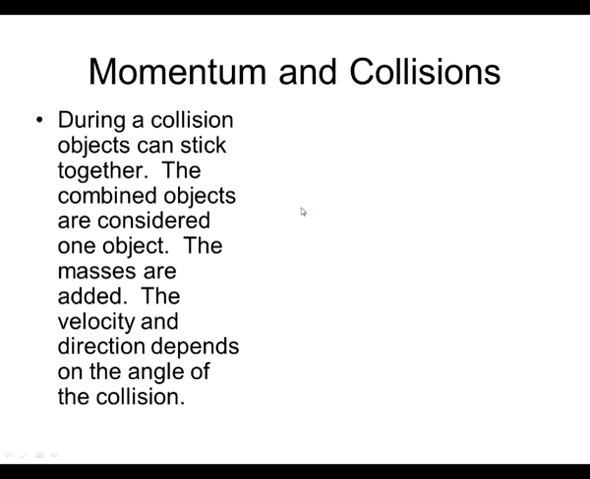We're going to end with a few things about collisions. I'm also going to show you some demos in class. I'm going to show the Astro Blaster. We'll play with the Newton's cradle, and we'll do some other things in class. So during a collision, objects can stick together. The combined objects are considered one object. The masses are added. The velocity and the direction depends on the angle of the collision. This example we're going to do in class.